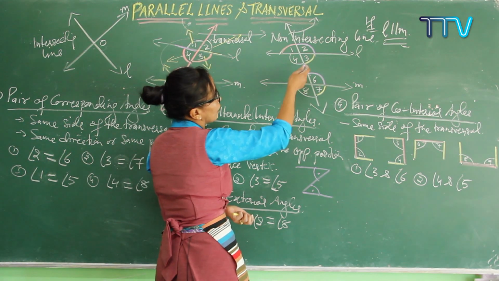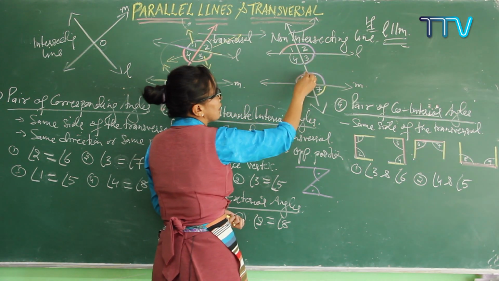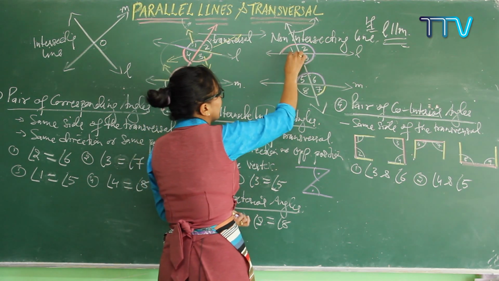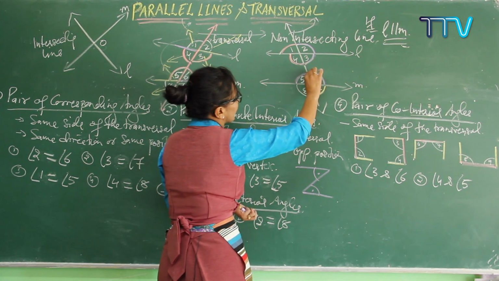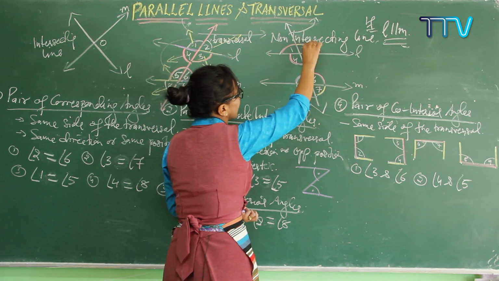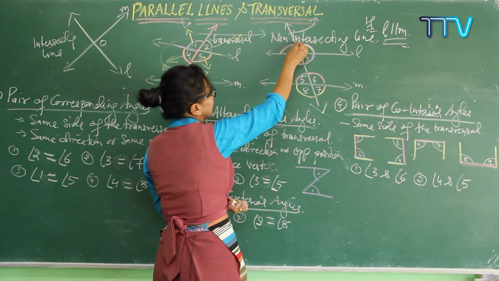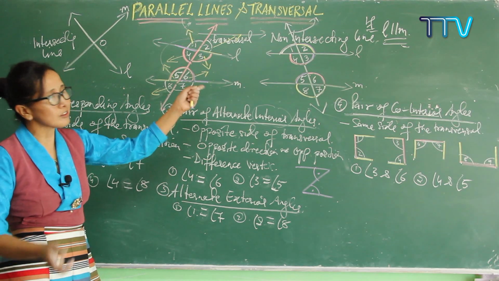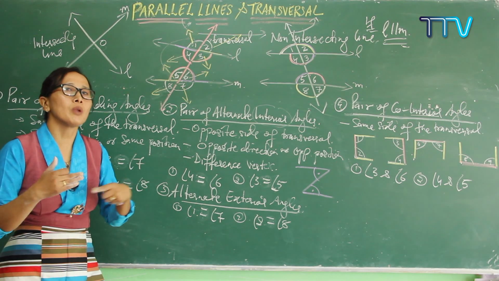Now, see here. Interior means what? This one, angle C. Angle C is equal to angle 5. Yes, we know these two are equal to each other. Angle 7, let's see, angle 4 is exactly equal to angle 6. These two are equal to each other. And now come to here, angle 2 is outside at the other side, and this one, angle 8, are equal to each other. And the last one, angle 1 is exactly equal to angle 7. So all the alternate interior angles and alternate exterior angles are always equal if two lines are parallel to each other.